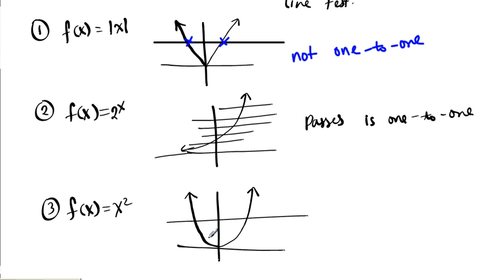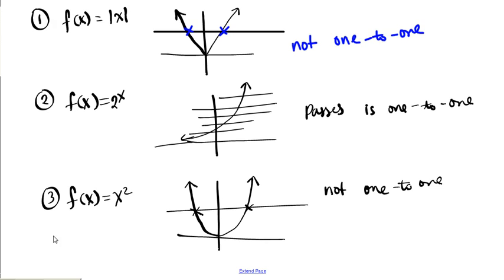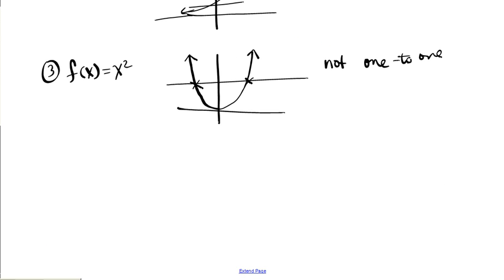If I draw a horizontal line right there, it cuts once and twice. So that tells you that x squared is not 1 to 1. Last but not the least was sine x. Remember what your sine x function looks like? Well, if you don't, you might have to bring out your calculator and sketch it. Your sine x function is like your sine wave, like the S that keeps going on and on